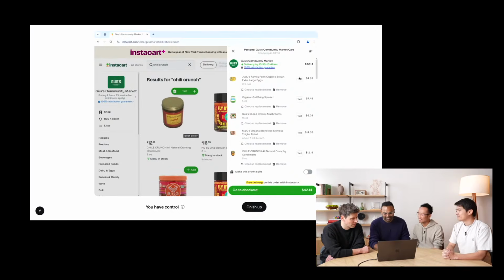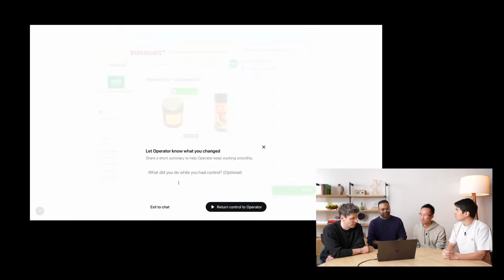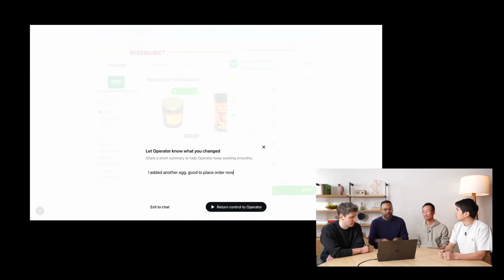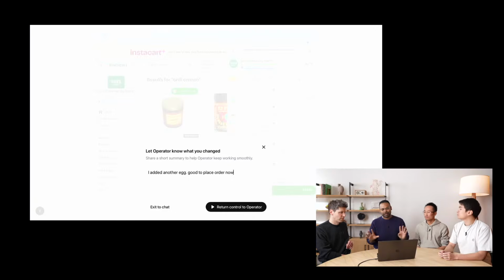Totally, exactly right. In this case, I'm going to make those two, and then I'm just going to tell Operator. This is again very much like if you and I were working, I'd be like, hey, I did this, can you fix this? I'm going to tell Operator, I added another egg, good to place order now. Can Operator see what you're doing during takeover mode? Great point. When you take over, it's very much just like a session with your local browser. It's completely private. Operator cannot see. And this is part of the reason why I have to tell Operator. Or you don't really have to.